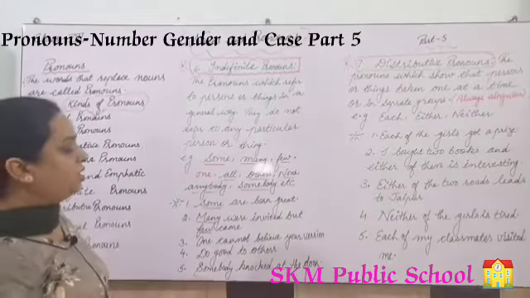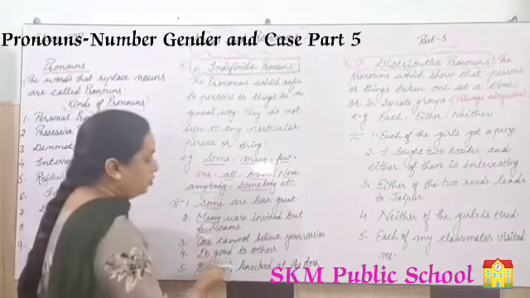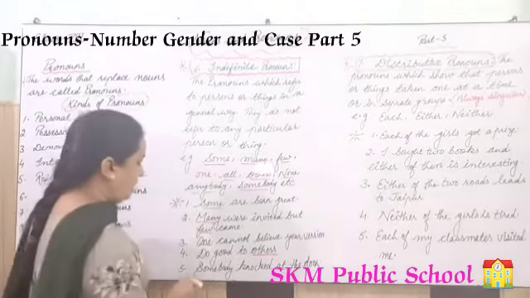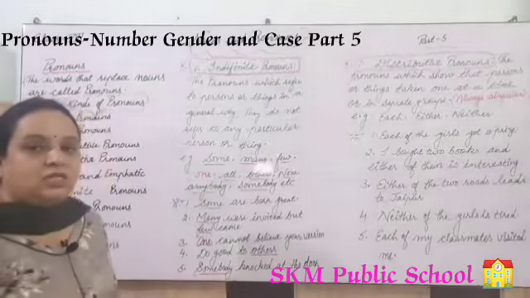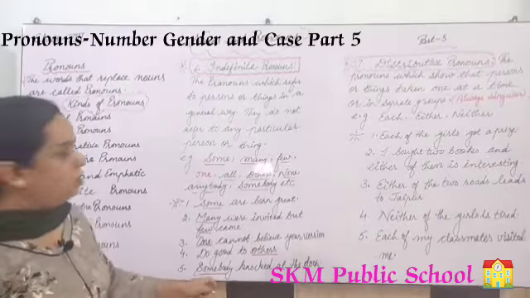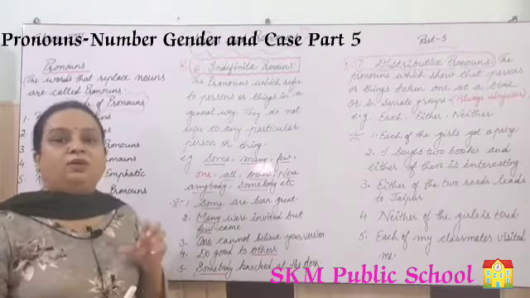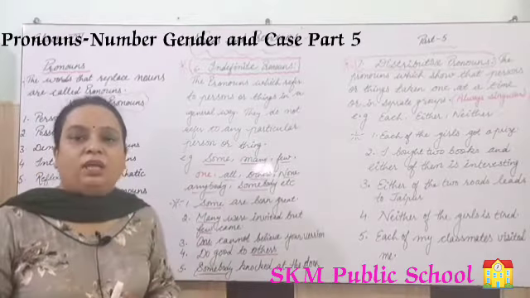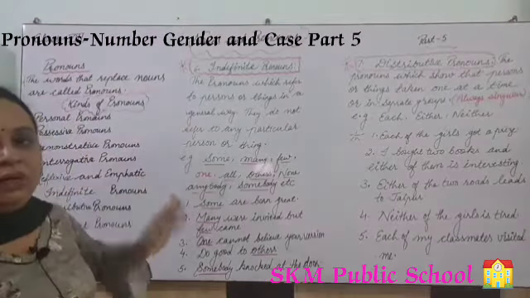One cannot believe in your version. So here this one is also an indefinite pronoun. Do good to others. Here others is what? Indefinite pronoun. Somebody knocked at the door. So somebody, everybody, such kinds of words are also in the category of indefinite pronoun. So the words which do not refer to any particular person or thing, and they are counting something, but that counting is not exact, right? That is called indefinite pronoun.